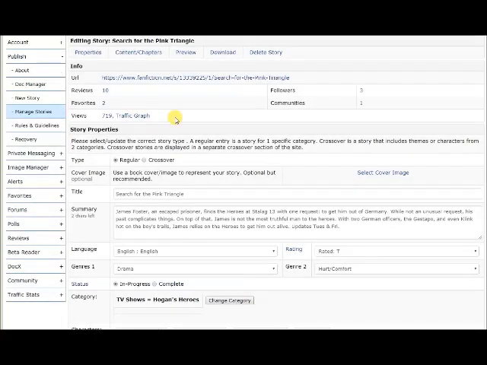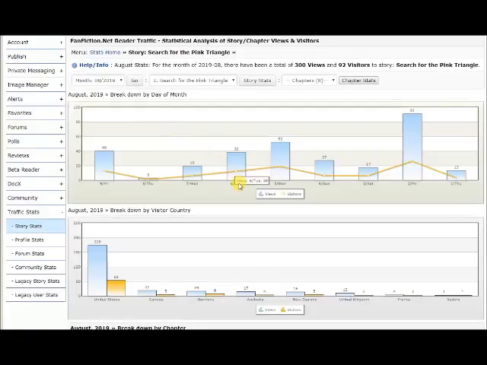I updated my story today, and you get to go to the traffic graph. Now, I update my story every Friday and Tuesday. I didn't do that this week because I wasn't at home Tuesday, but as you can see on the days, I updated it Friday, I have peak views, and then across the days it went down.